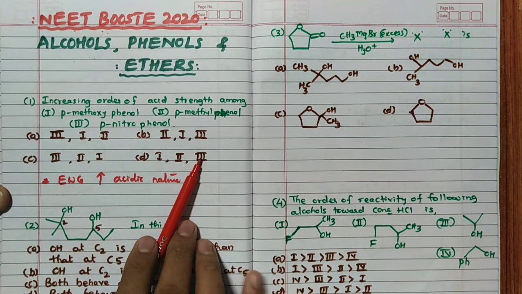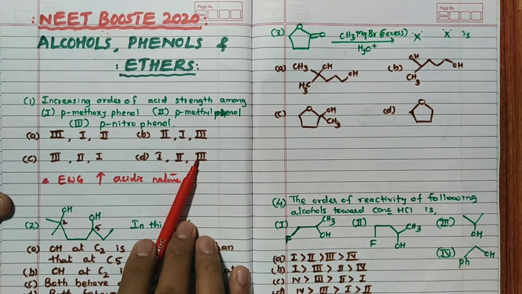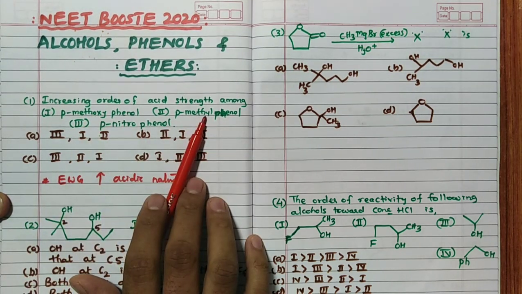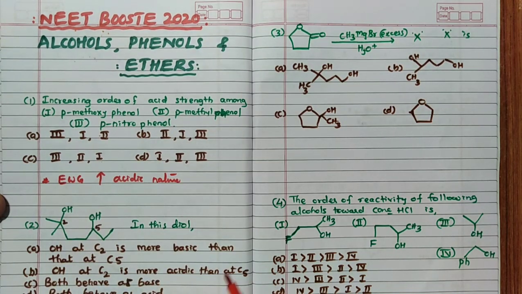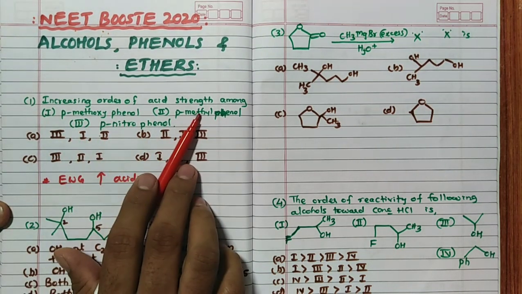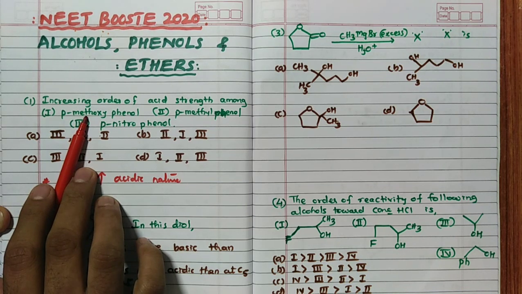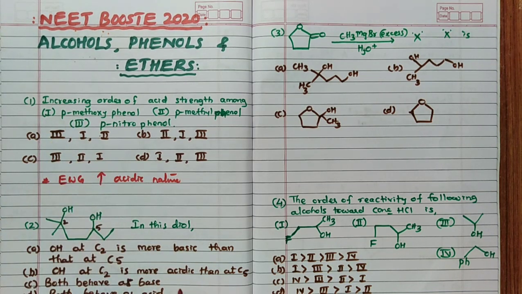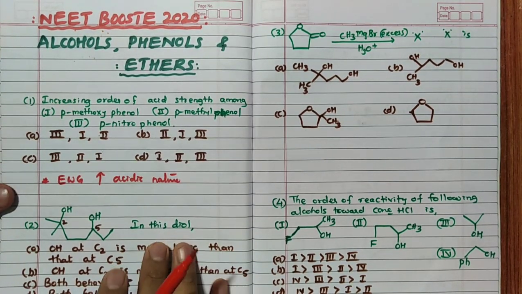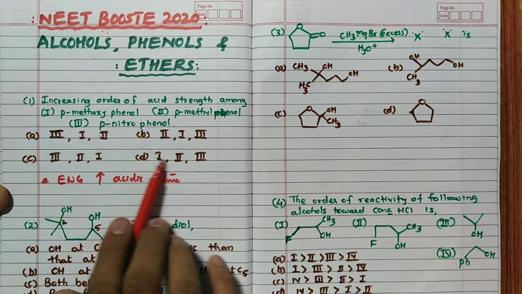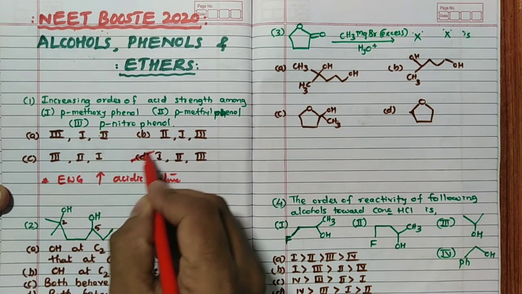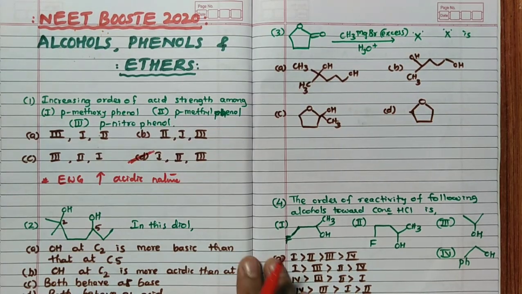So 3 is stronger. 2 options left. Increasing order means it is higher. So 3 is stronger. Then out of methoxy and methyl, remember, methyl has less ability to donate the electron compared to methoxy. This is also electron donating, methoxy is also electron donating. But methoxy has more ability to donate the electron and methyl has less ability to donate the electron. Because of that reason, methyl is more acidic than methoxy. Hence 2 is more acidic than 1. So 1 less than 3, 2 less than 3 is the answer. So the answer for this question is D.